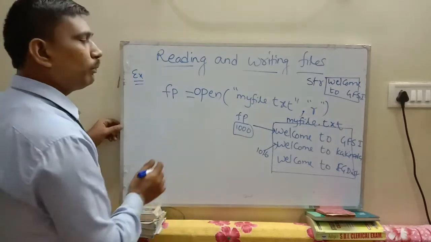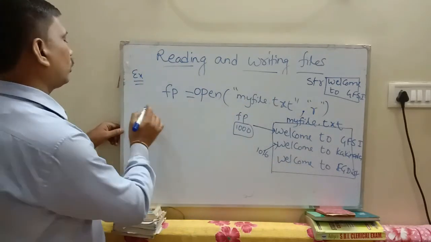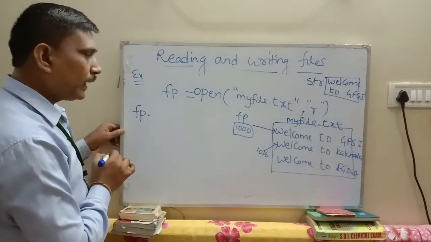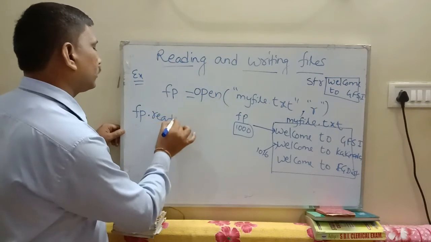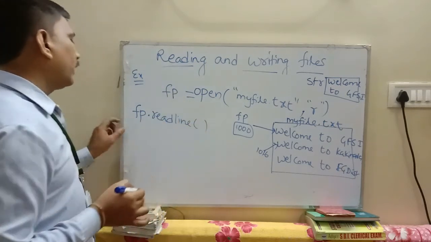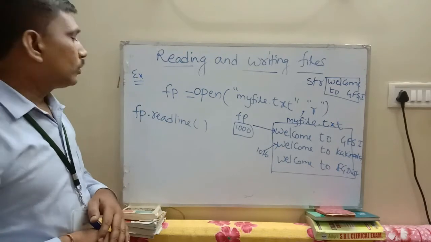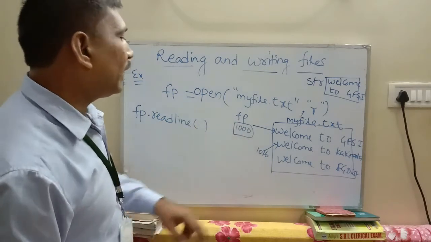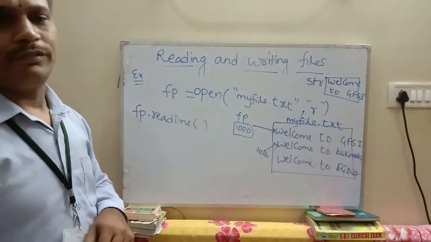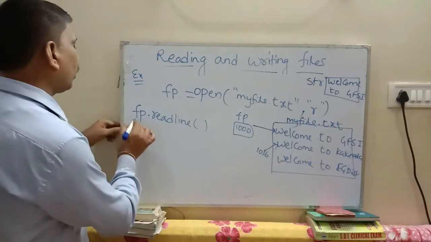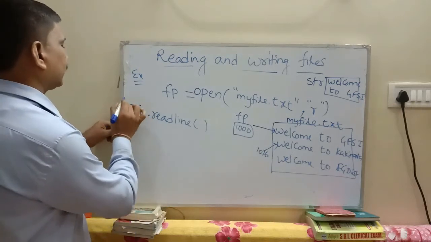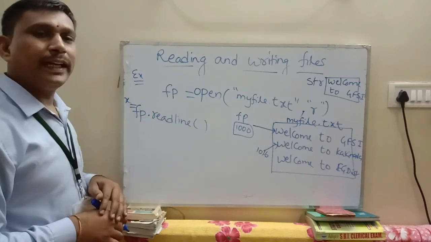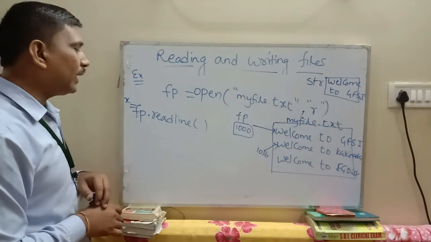By using this file pointer, you read the first line: fp dot readline. First time I am writing fp dot readline. When you execute this code, readline reads one line at a time, and you store it in a variable x. So x is equal to fp dot readline. Here x is a variable.